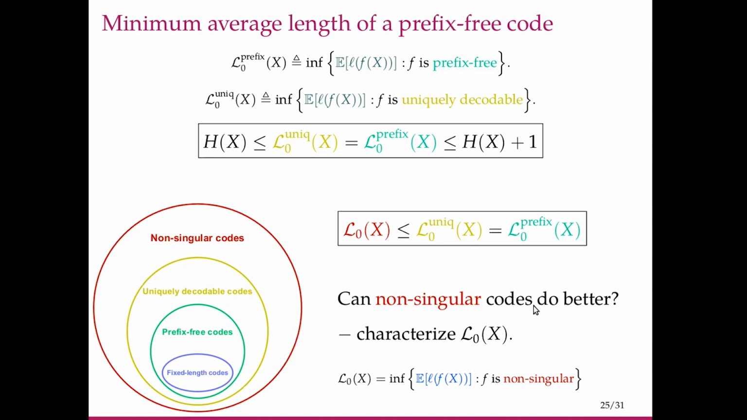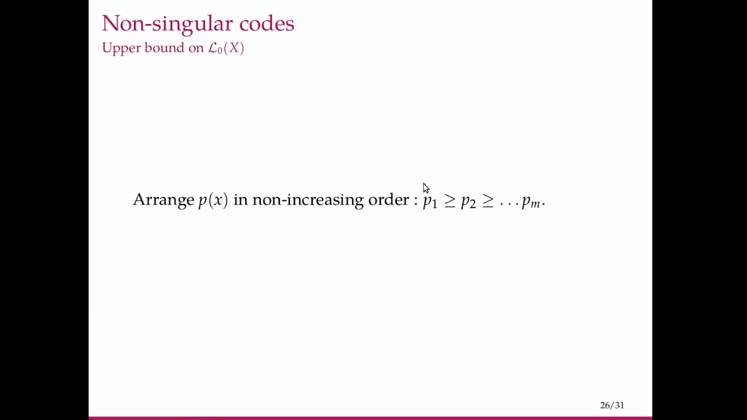Now we are asking, can non-singular codes do better? In other words, we want to characterize L0 of x, the minimum expected length of a non-singular code. We are asking, where does this L0 of x sit in this characterization? Does it sit to the right of h of x, to the left of h of x? Does it equal any of these quantities? Let us try and do that. We'll try to get an upper bound on L0 of x.